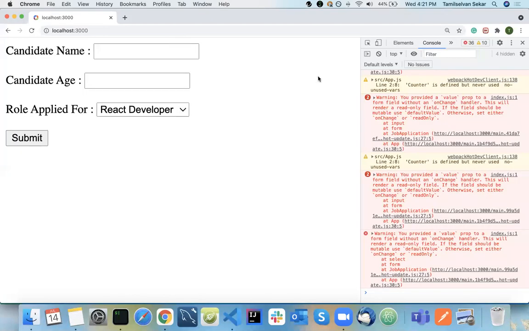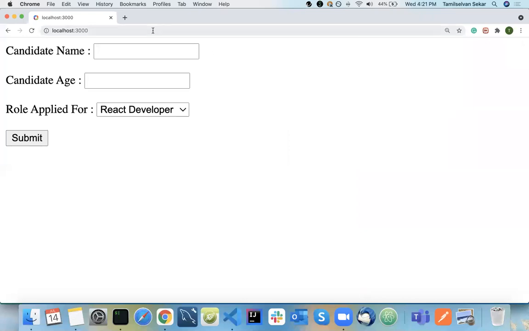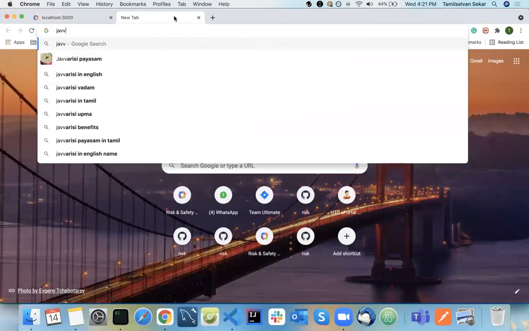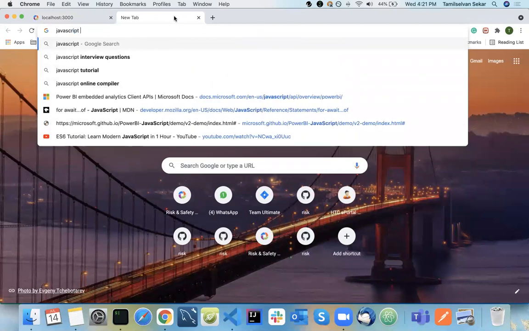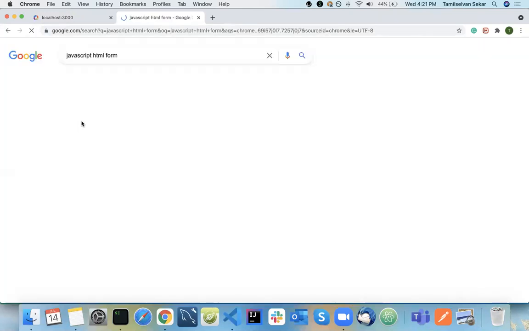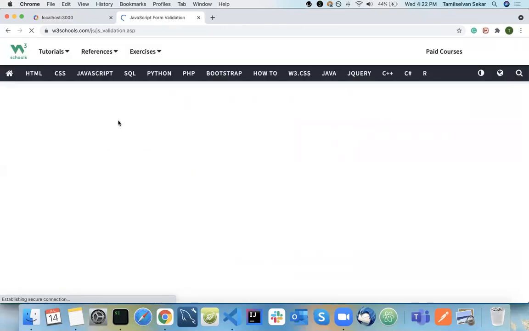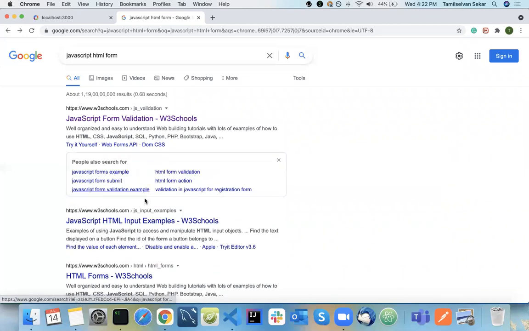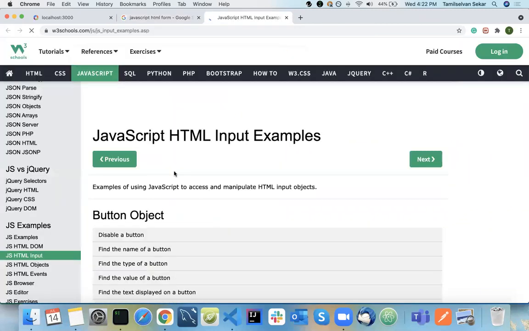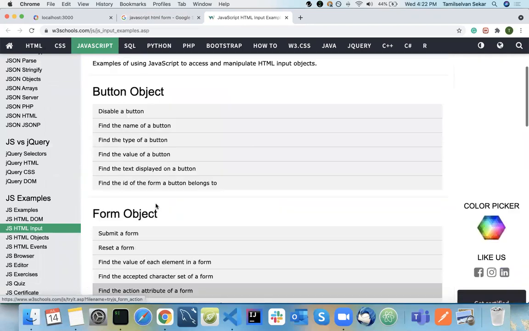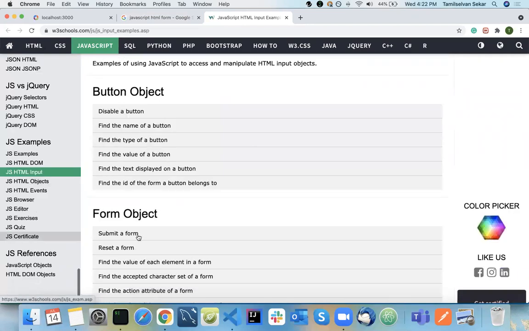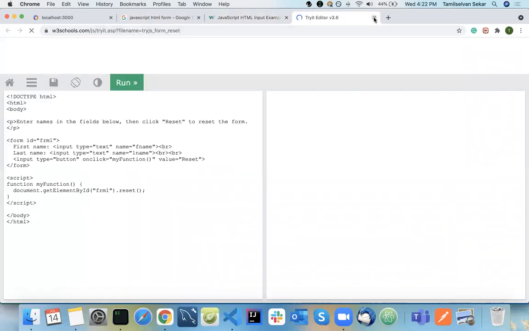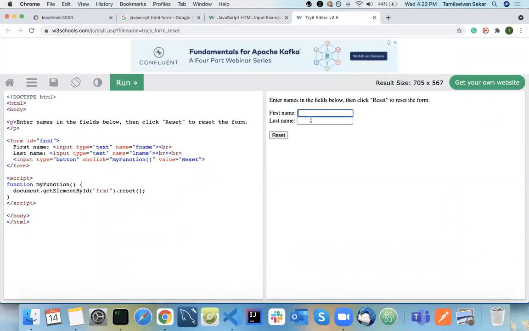If you go into normal JavaScript HTML forms, if I go here, I have a form here with first name and last name.